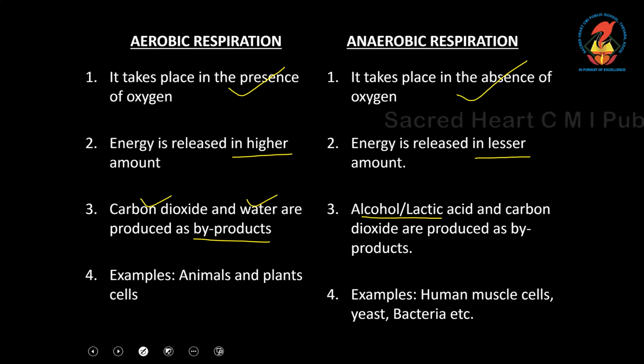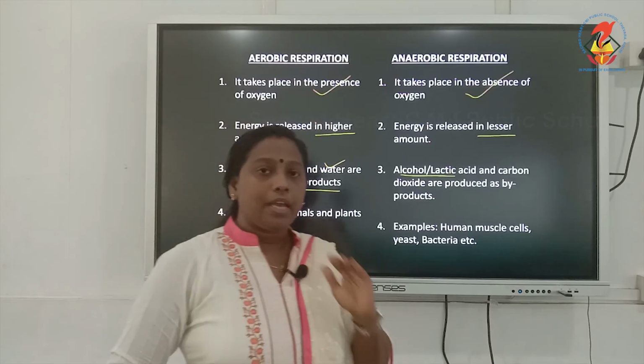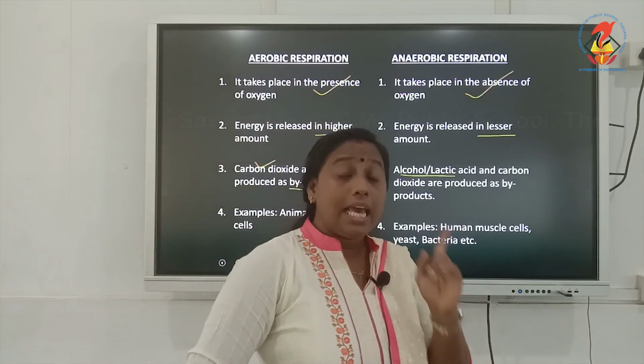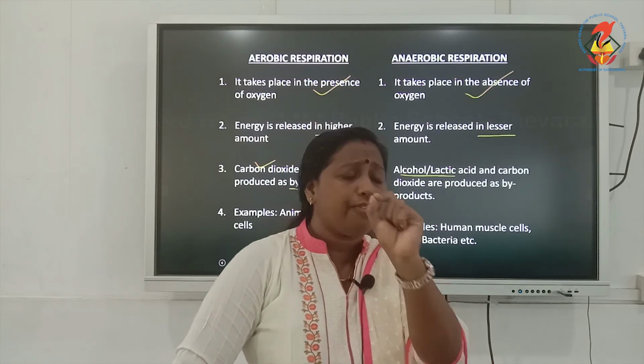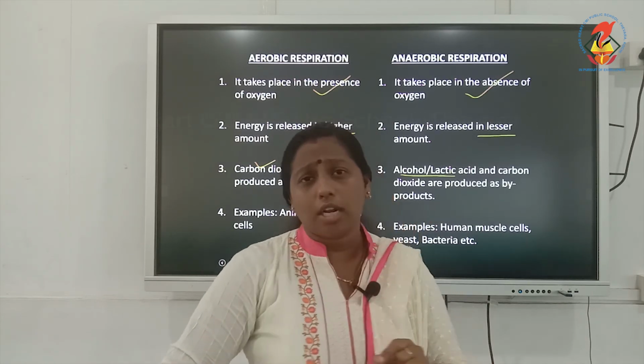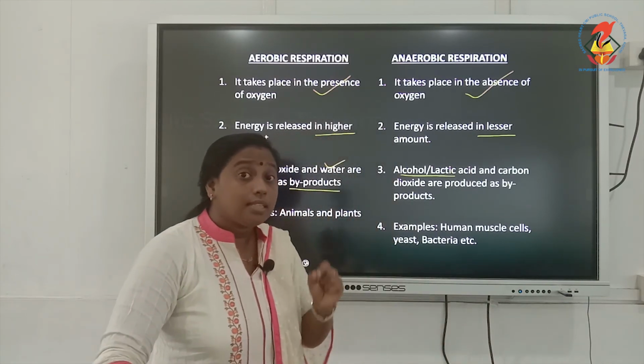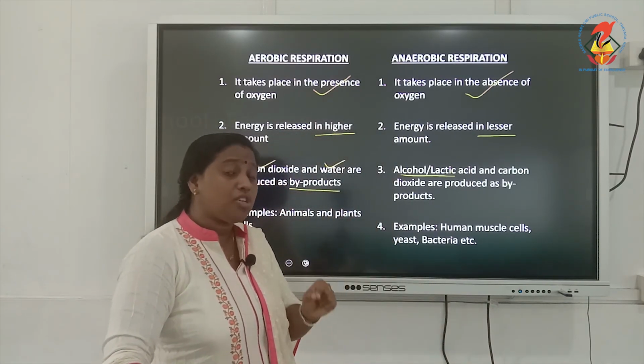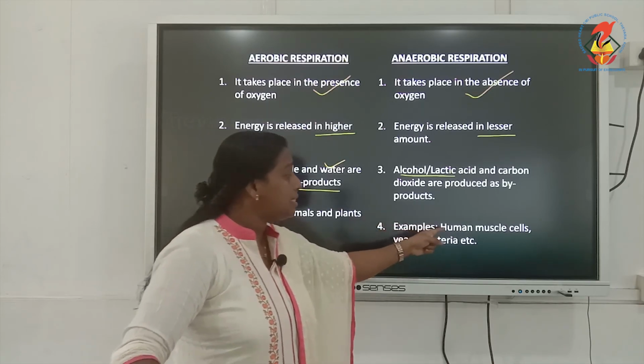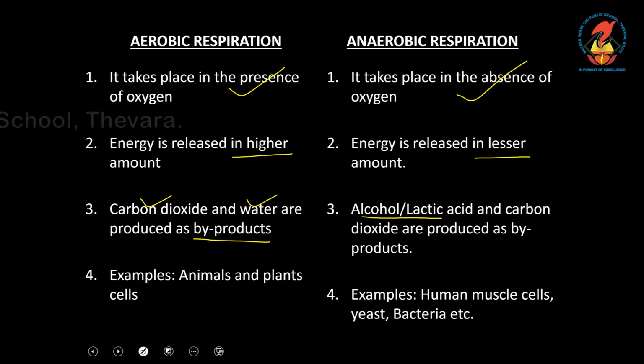Now, aerobic respiration normally occurs in animals and plants. In almost all the animals and plants, aerobic respiration can occur. Whereas anaerobic respiration can occur in a few unicellular organisms like yeast, bacteria and so on. Along with that, certain special cells in the human body like muscle cells can also undergo anaerobic respiration. So I hope this difference between aerobic and anaerobic respiration is clear for you.